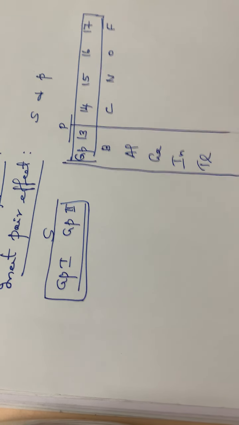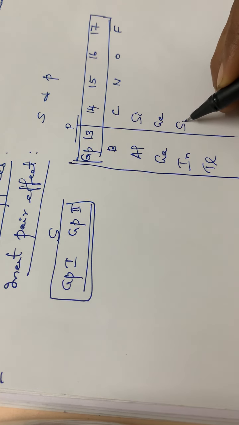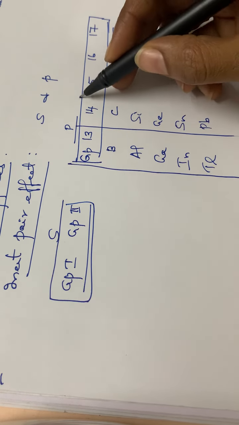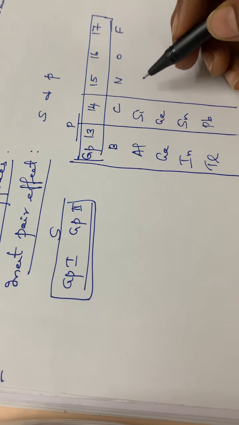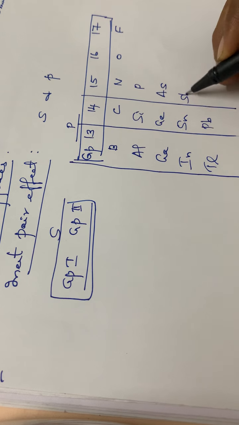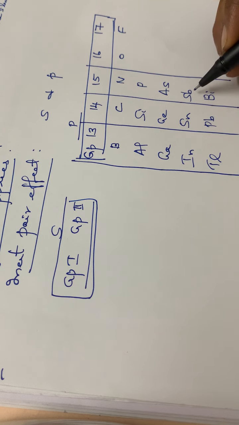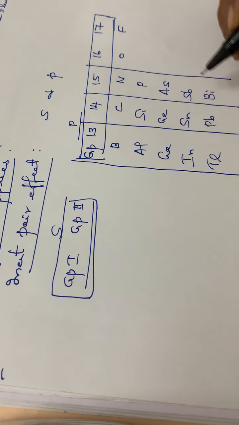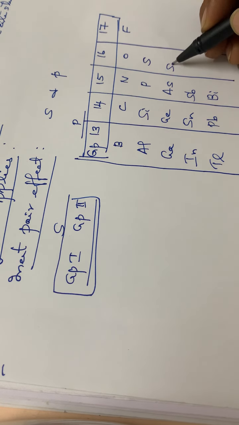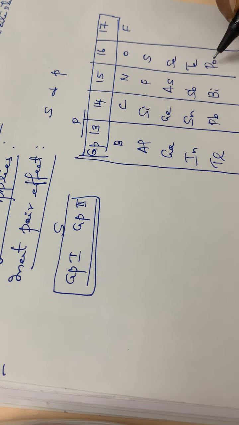Then group 14 elements are carbon, silicon, germanium, tin and lead. Then coming to group 15, they are nitrogen, phosphorus, arsenic, antimony (Sb) and bismuth. Then group 16 elements: oxygen, sulfur, selenium, tellurium and polonium.